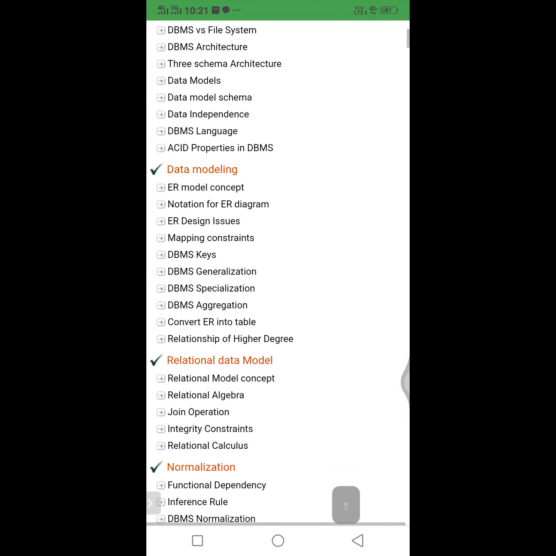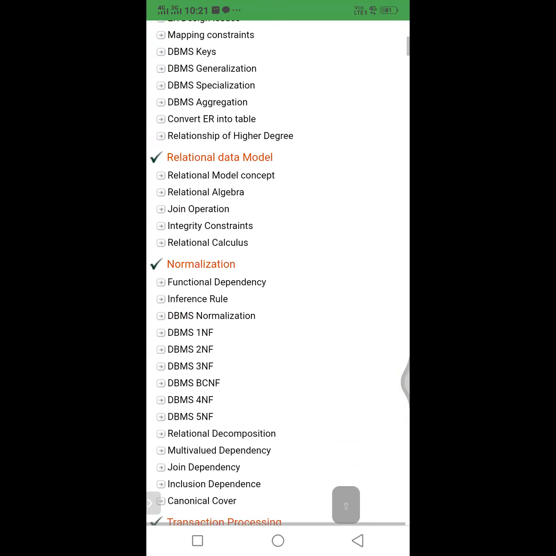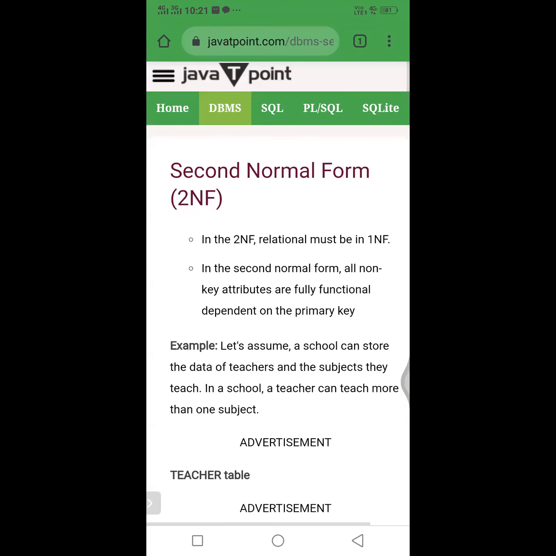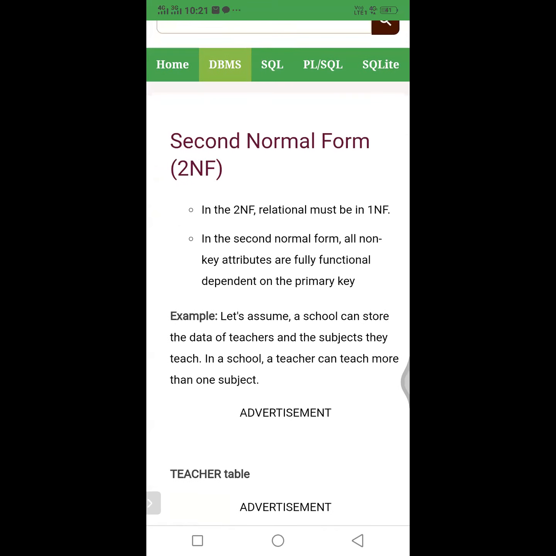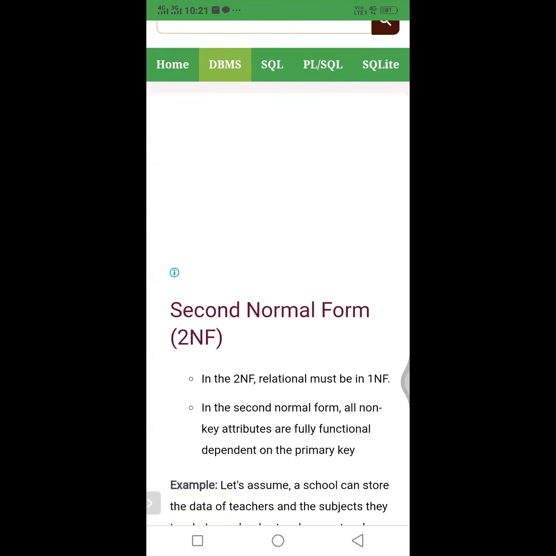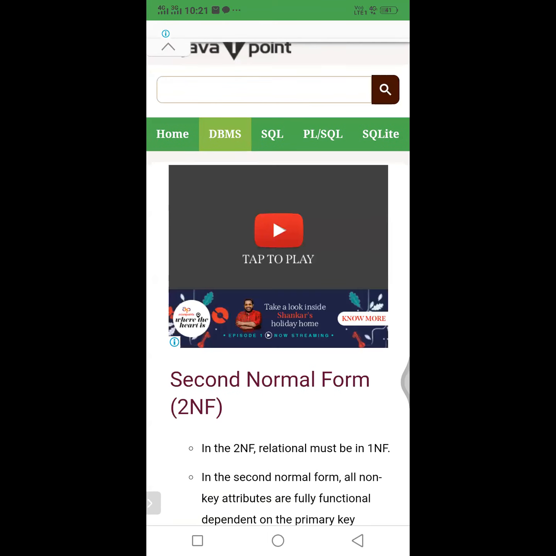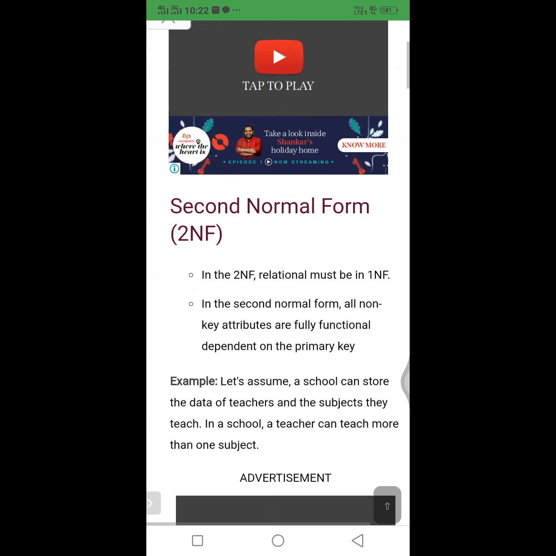So I hope all of the members are able to see the screen now. I'm explaining from the net. I'm going to JavaTpoint, selecting DBMS. You can simply search in Google for JavaTpoint DBMS. Please try to observe this.